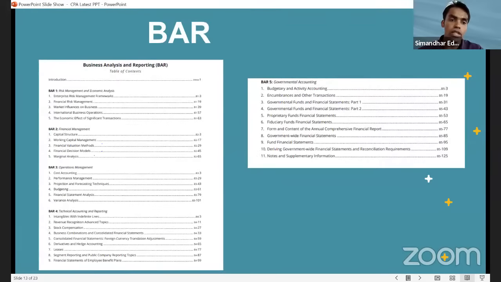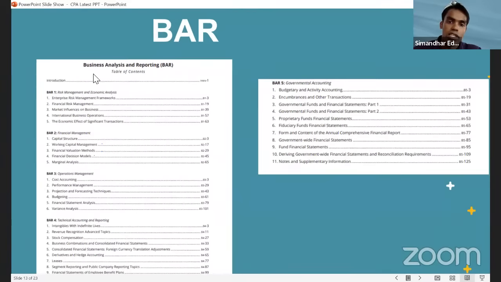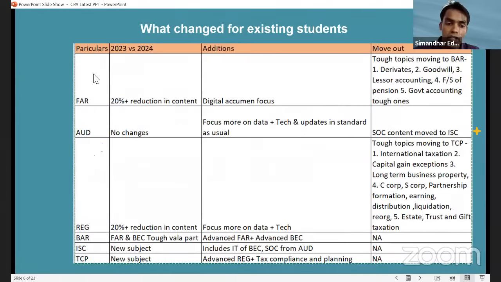Okay, now we are coming to the disciplines part. In discipline, the first discipline which comes up is BAR, which is business analysis and reporting. Now what is BAR? Now FAR, audit, REG, I have seen everyone. In FAR there is a reduction in content, audit remains the same, and in regulation there is a reduction in content, like I showed you how the content has changed in REG.